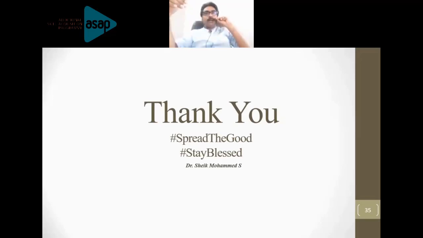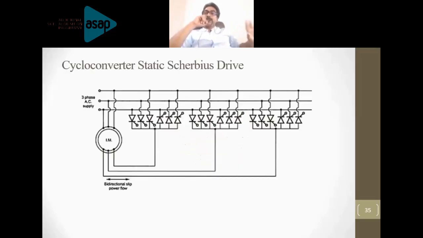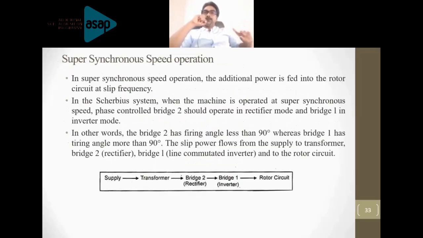In the second part, you will have questions about either the static Scherbius drive or the static Kramer drive. As I mentioned before, sometimes the questions are given straight: with the help of a circuit diagram, explain the static Kramer drive, or explain the operation of the static Scherbius drive. But the other way around, the question can be indirect.